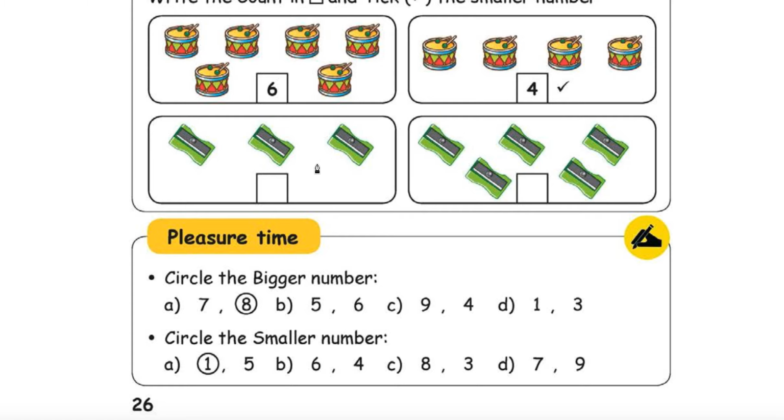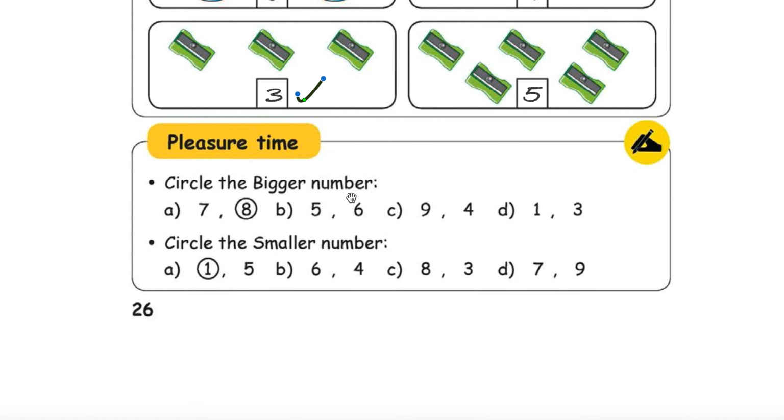1, 2, 3 sharpeners are there here. So write 3. Here 1, 2, 3, 4, 5. 5 are there. Now we will write how many? 5. There are only 5. Why will we write any other number, right? So which is less? 3 is less. If 3 is less, what we have to do? We have to put a tick mark at the lowest number.